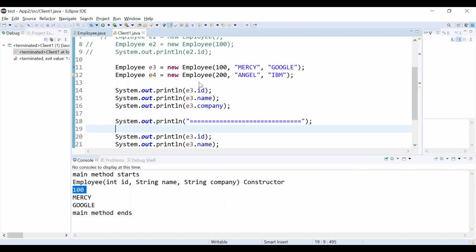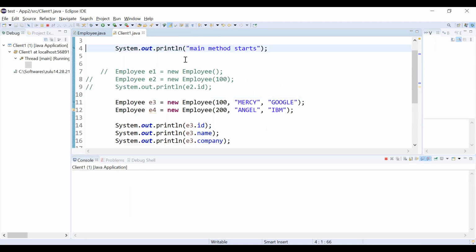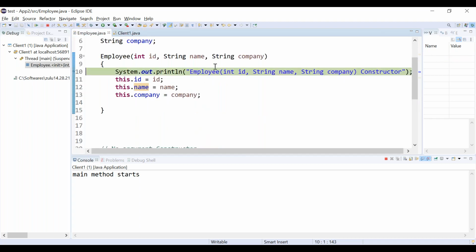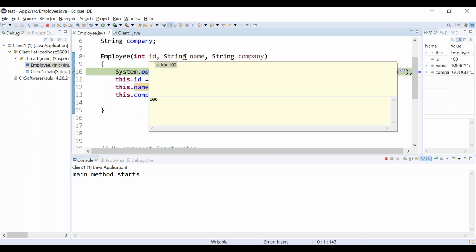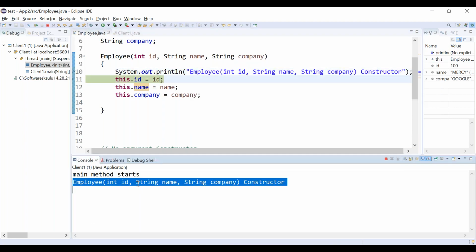We have created two objects here. So our main method started, right? If we press F6, the first object is created, right? When we are creating the first object, whatever values we are passing, 100, Mercy and Google, all are assigned. The first time, the constructor is executed when I am creating the first object.